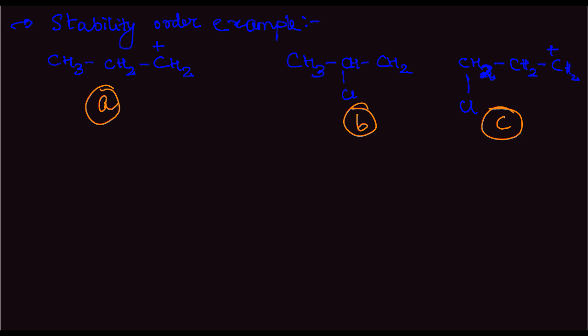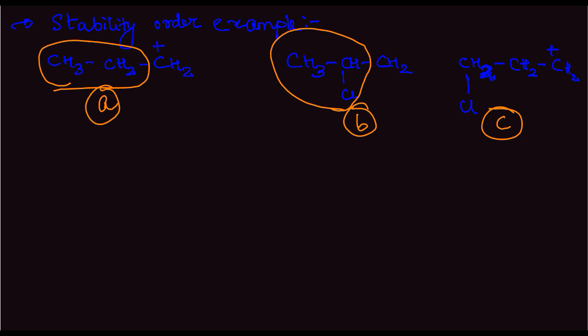Now, in case of A, we have an ethyl group here. In case of B, we have an ethyl group with a chlorine attached here. Now, this chlorine is one which has minus I effect. So it will pull the electrons towards itself, and also as distance increases, the minus I effect decreases.